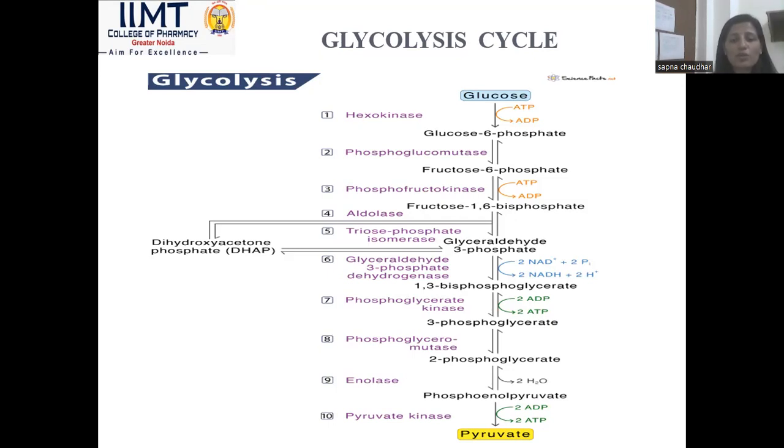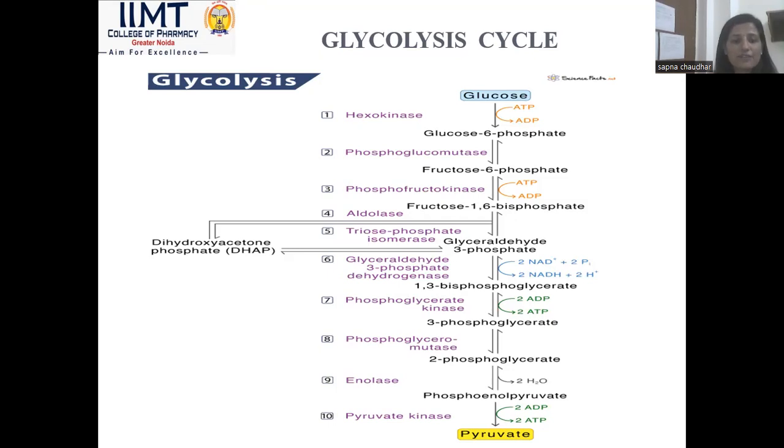It is enzyme catalyzed. The enzyme for this reaction is phosphoglucomutase. In stage 3, the phosphofructokinase enzyme converts fructose 6-phosphate to fructose 1,6-bisphosphate, where another ATP molecule is converted into an ADP molecule. So two ATP were used during the first stage of the glycolysis cycle. In this stage, fructose 6-phosphate is converted to fructose 1,6-bisphosphate, and the enzyme that catalyzes this reaction is phosphofructokinase.